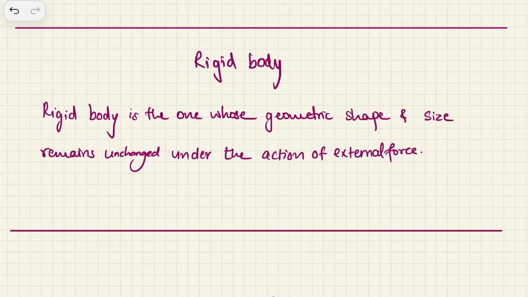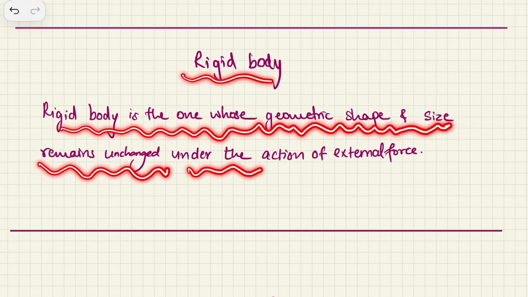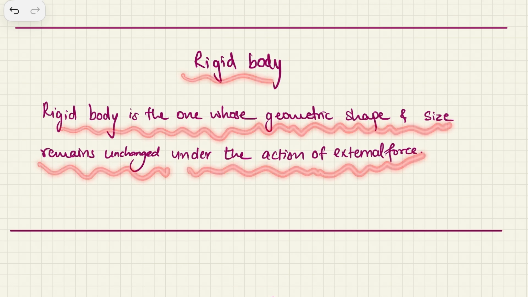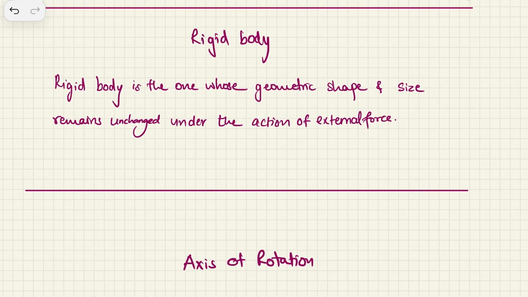So a stone can be a rigid body, maybe a fan which is rotating over your head is also a rigid body because it does not change its shape or size when it is rotating. So a rigid body is the one whose geometric shape and size remains unchanged under the action of an external force. Okay, so this is the first definition we have seen.